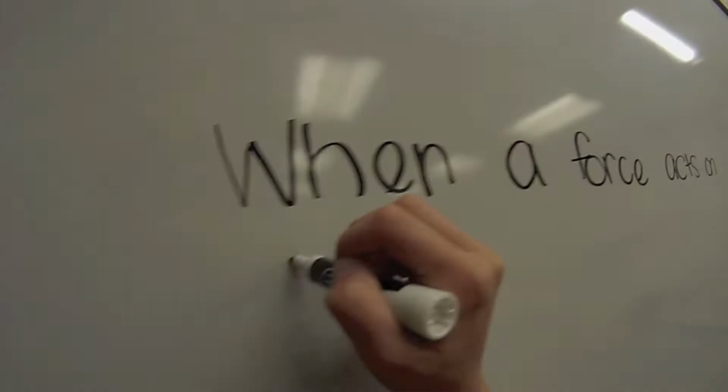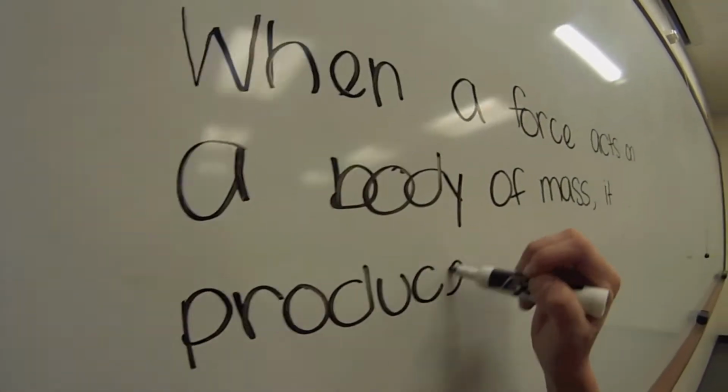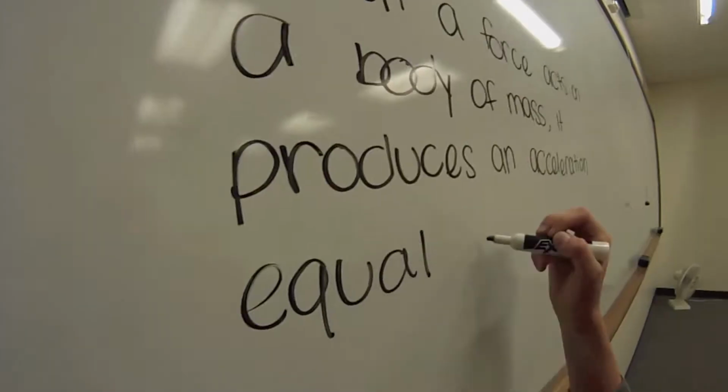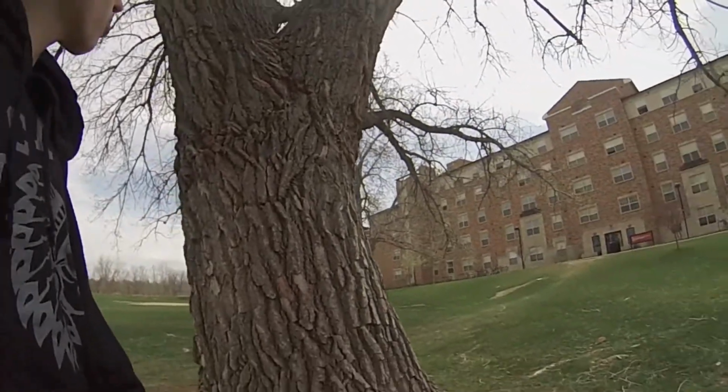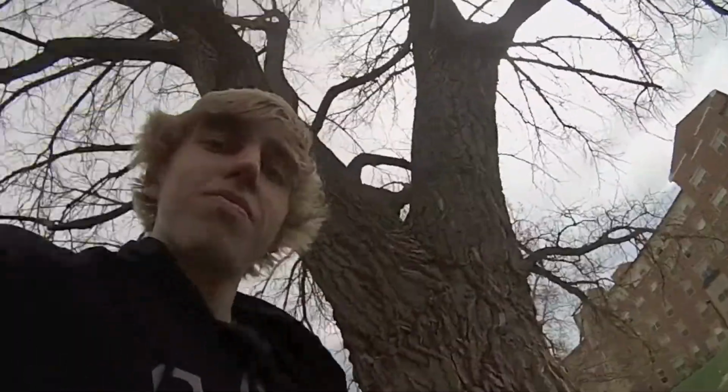Newton's second law states that when a force acts on a body of mass, it produces an acceleration equal to the force divided by the mass. According to Isaac Newton's second law, acceleration is force divided by mass. For example, we would need a lot more force to move this ginormous tree than just Mike.